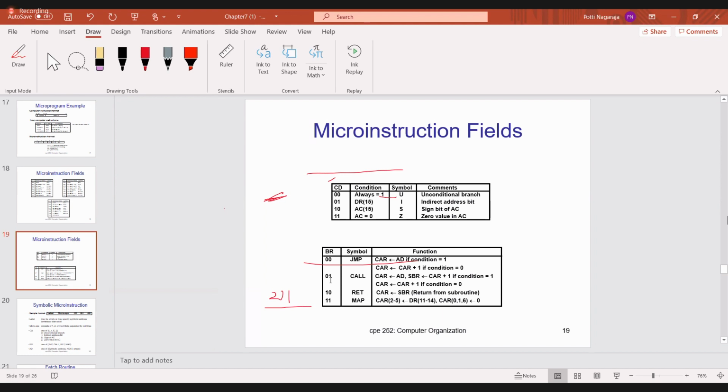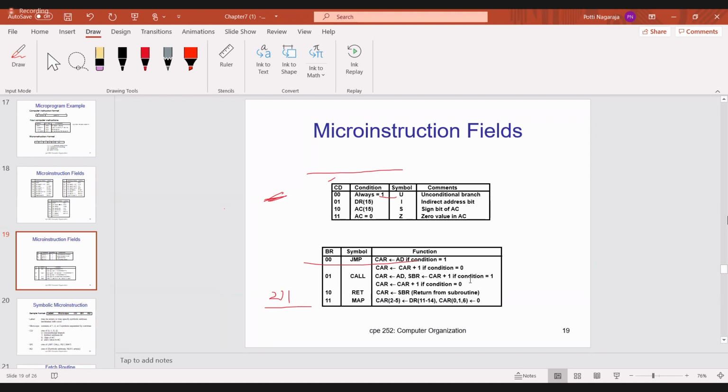But before going to the other program, the address of the instruction after the call I have to place in SBR, the subroutine register. Then I have to go for the second program, where you have to execute. See here, when you get a call, I increment CAR plus 1, and I store that value in the subroutine register.